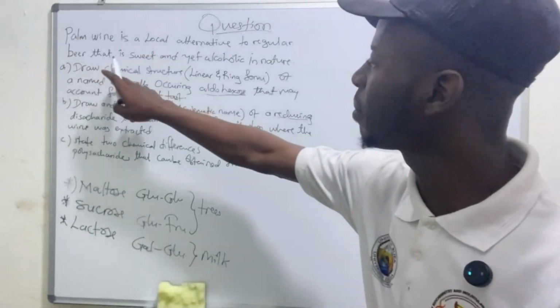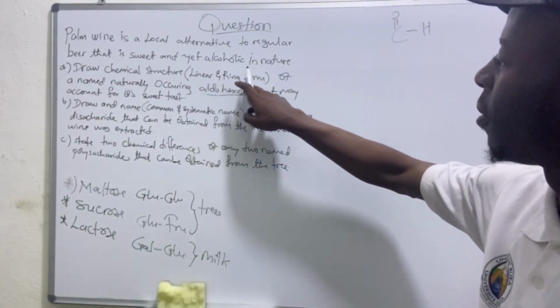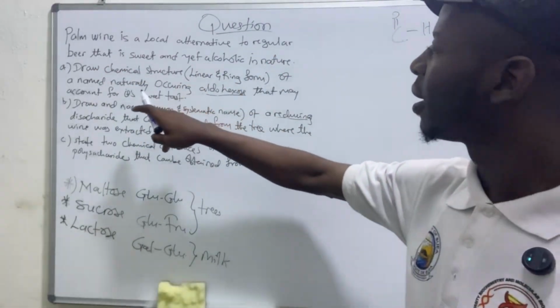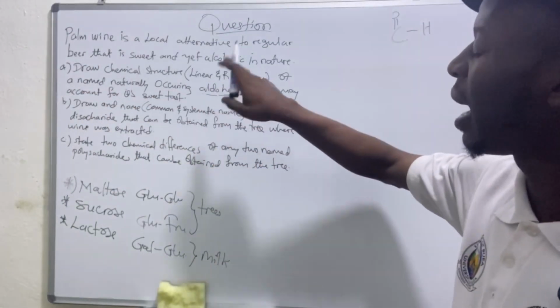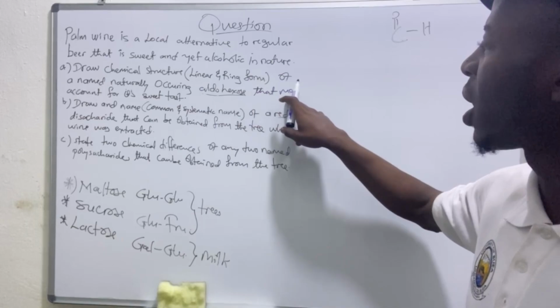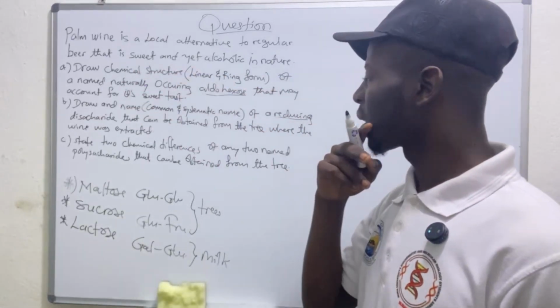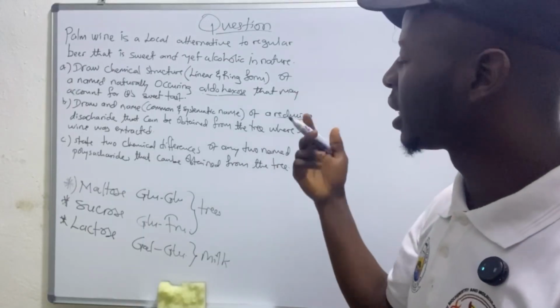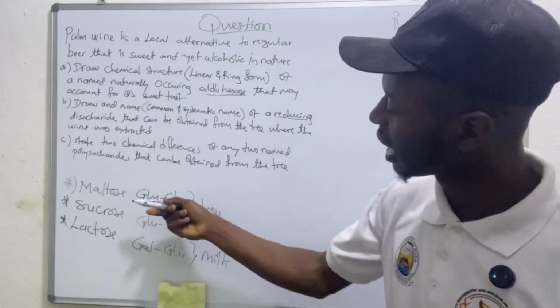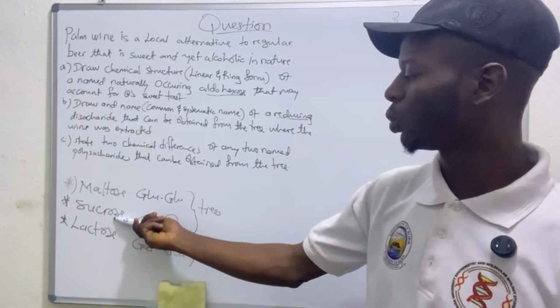They say we should draw a chemical structure, linear and ring form, of a named naturally occurring aldohexose that may account for its sweet taste. Now, which kind of monosaccharide should we be thinking about here? Since we are talking about a tree, we should be thinking about maltose or sucrose.